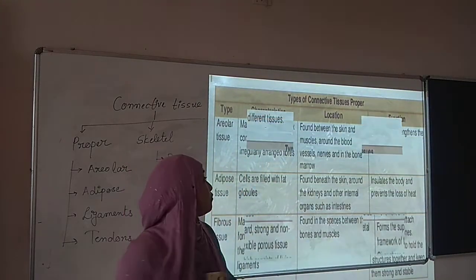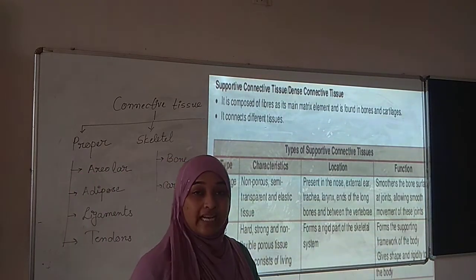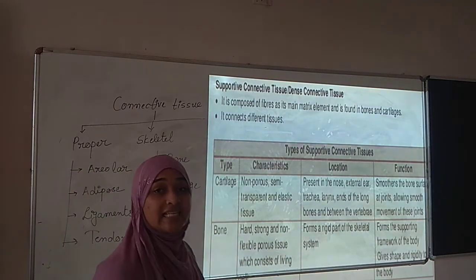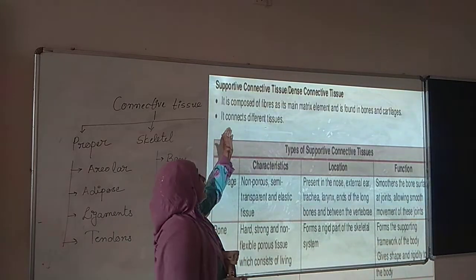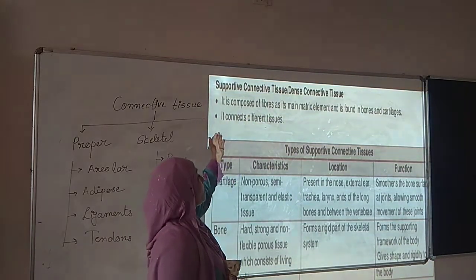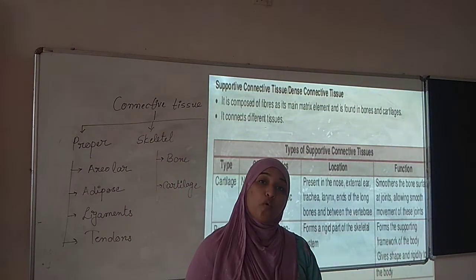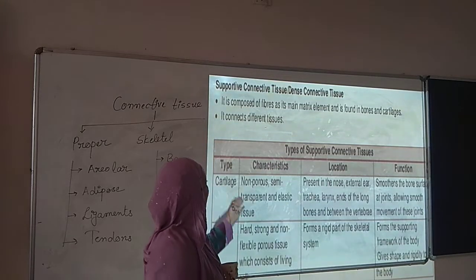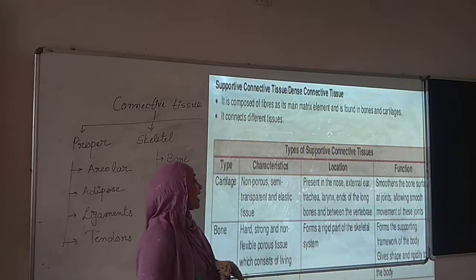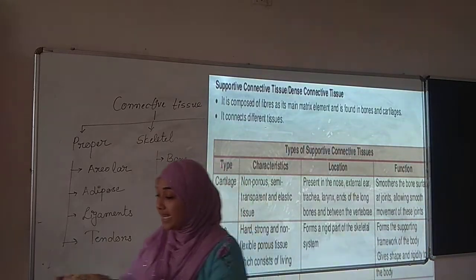Now further moving with the skeletal or supporting connective tissue, or we can say the skeletal connective tissue. It is composed of fibers and main matrix is present, bones and cartilage. Two types of skeletal tissue are present, that is bone and cartilage. Okay. Now what is cartilage? Cartilage are non-porous, semi-transparent and elastic.